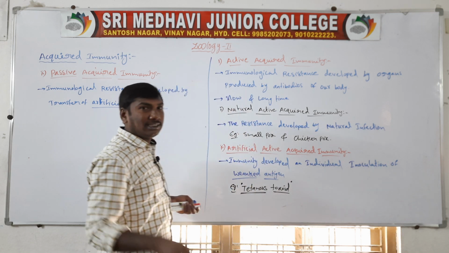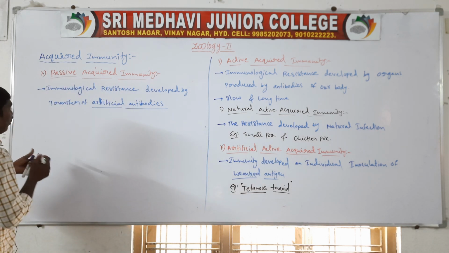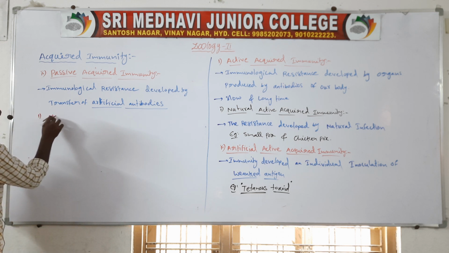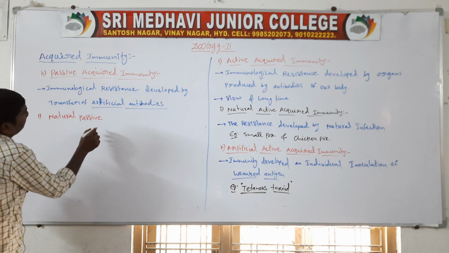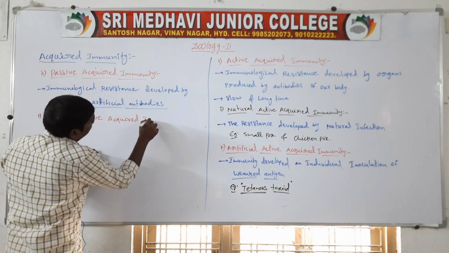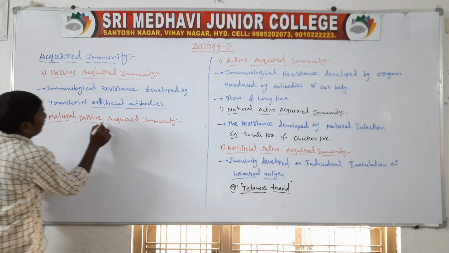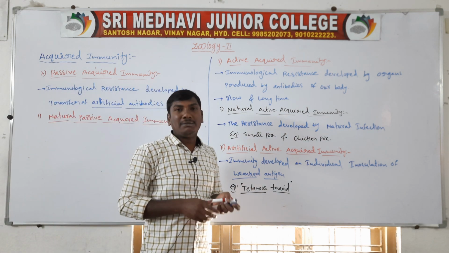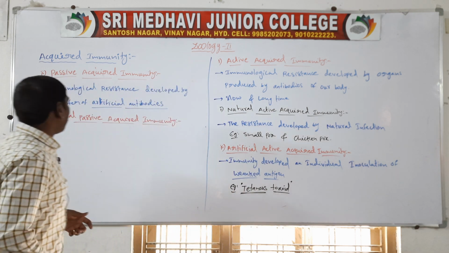This passive acquired immunity is of two types: natural passive acquired immunity and artificial passive acquired immunity. First one, natural passive acquired immunity.